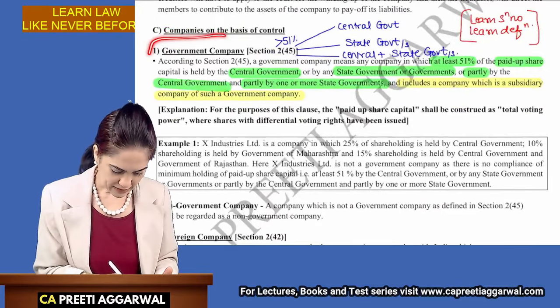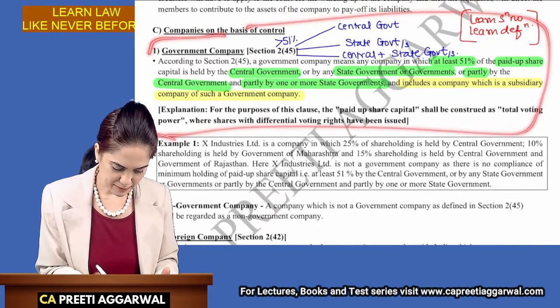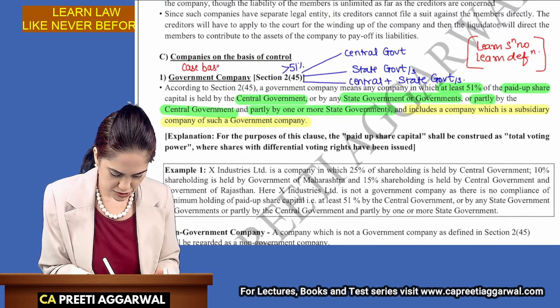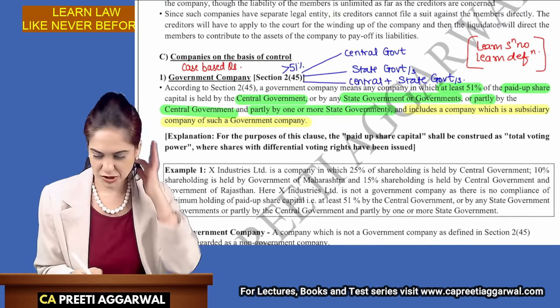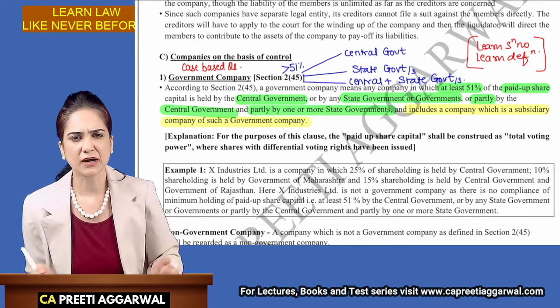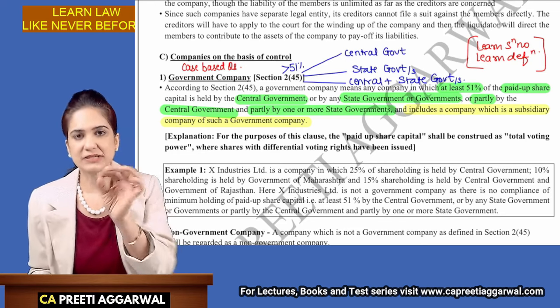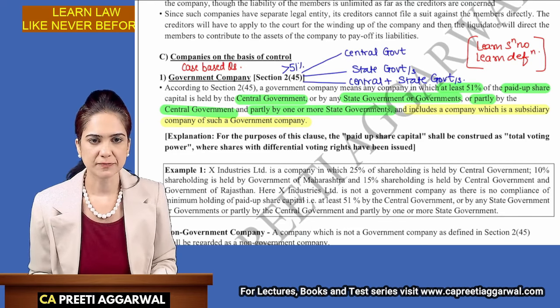So government company is important for the exam. It can be asked, please write over here. It can be asked as a case-based question. You will find many questions in the exam as well as your MTP and RTP. The definition must be learned by heart as it is. You can't write in your own words.